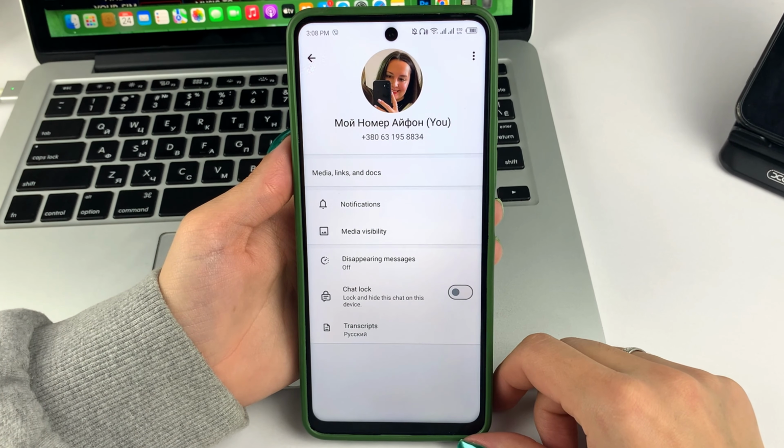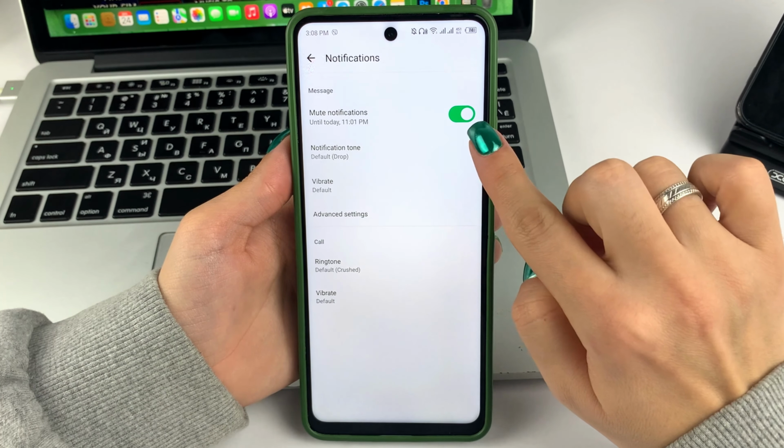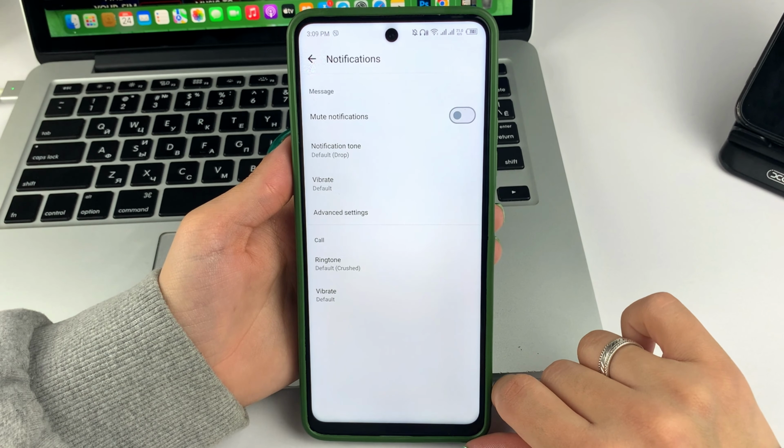Now click on the person's name or group name at the top, and then click Notifications and turn off the Silent Notifications option, like this.